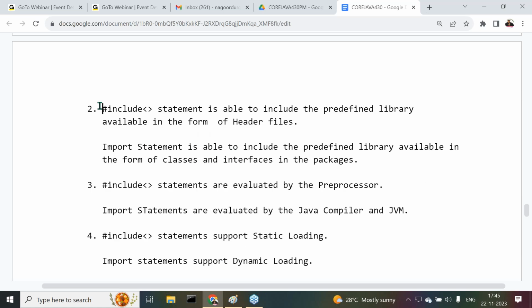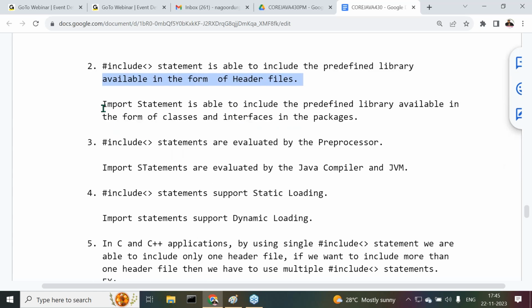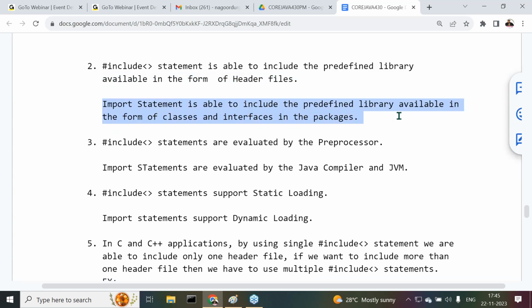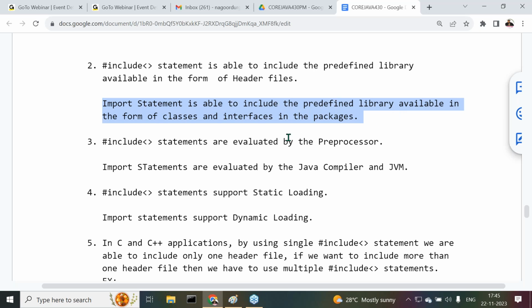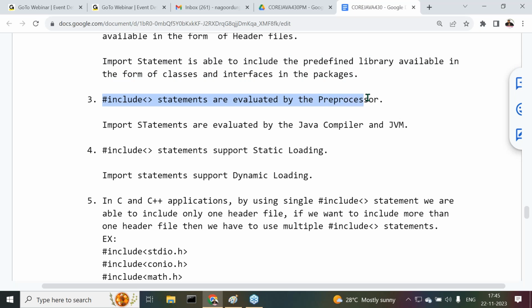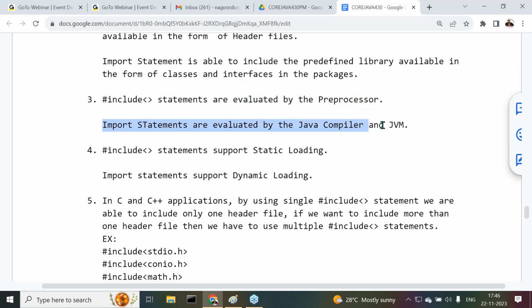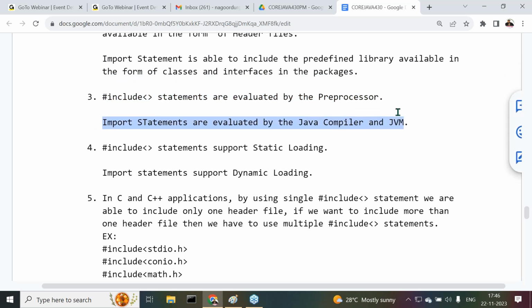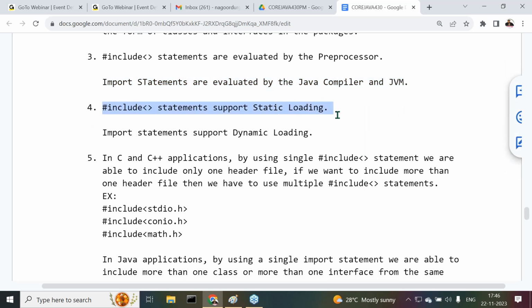Next one: hash include statement includes the predefined library available in the form of header files. Import statements include the predefined library available in the form of classes and interfaces in packages. Hash include statements are evaluated by the preprocessor. Import statements are evaluated by the Java compiler and JVM. Hash include statement supports static loading, whereas import statement supports dynamic loading.